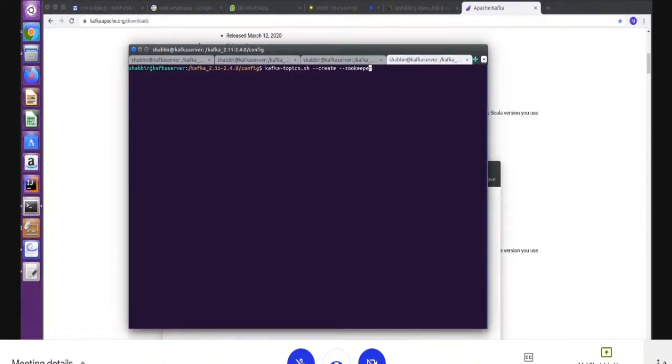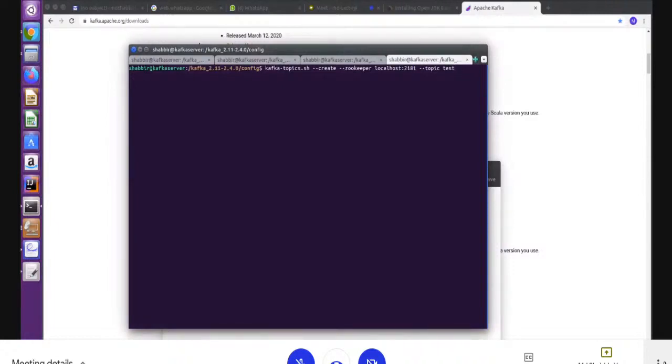The zookeeper knows everything, so I'm asking the zookeeper, and I will pass zookeeper localhost:2181 because the zookeeper knows all the broker information. Then I will pass the topic name, like test. Then how many partitions you want and how much replication factor you want.